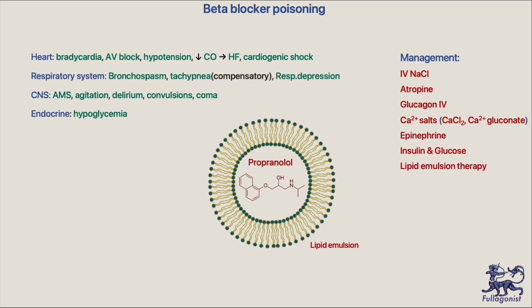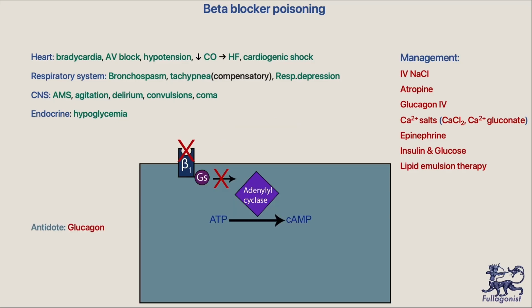It's crucial to know the specific antidote. It's glucagon. This is the cardiac myocyte. As you see, beta-adrenergic receptor is blocked. Glucagon receptor is also Gs-coupled receptor. It can activate adenylyl cyclase. If you give glucagon in case of beta blocker toxicity, it can bypass the beta receptor and activate adenylyl cyclase, leading to accumulation of the cyclic AMP, increasing contractility, increasing heart rate, and improving patient's condition.